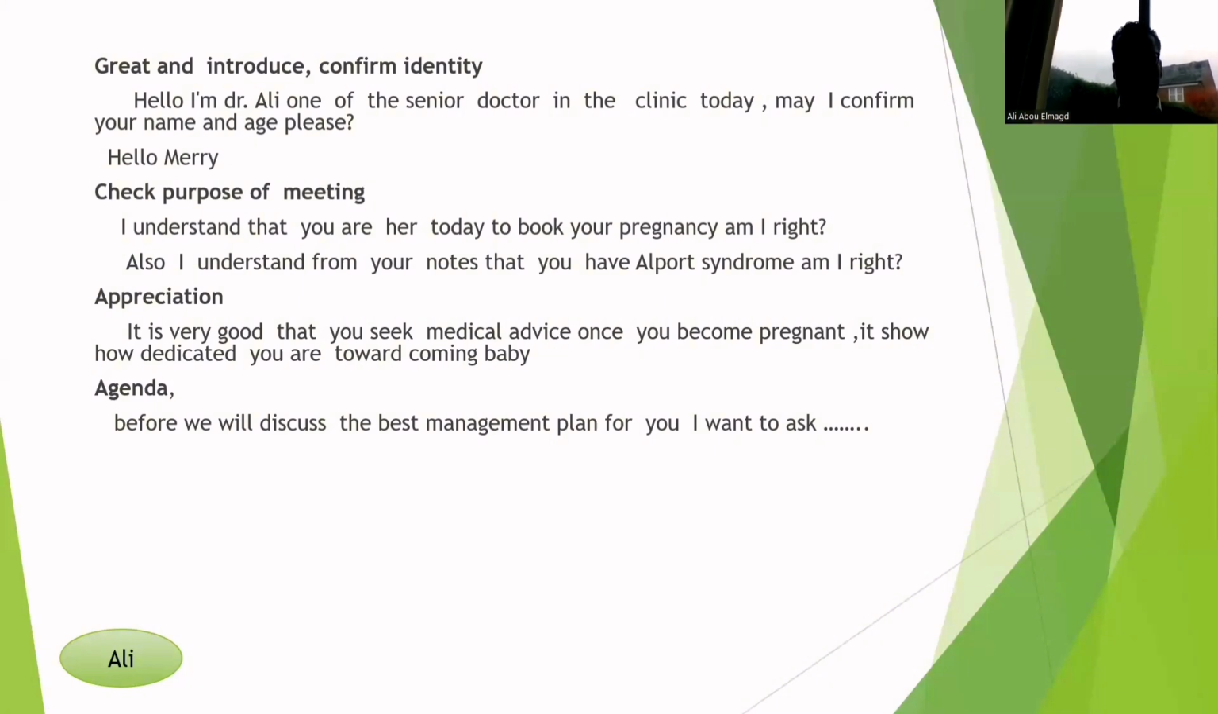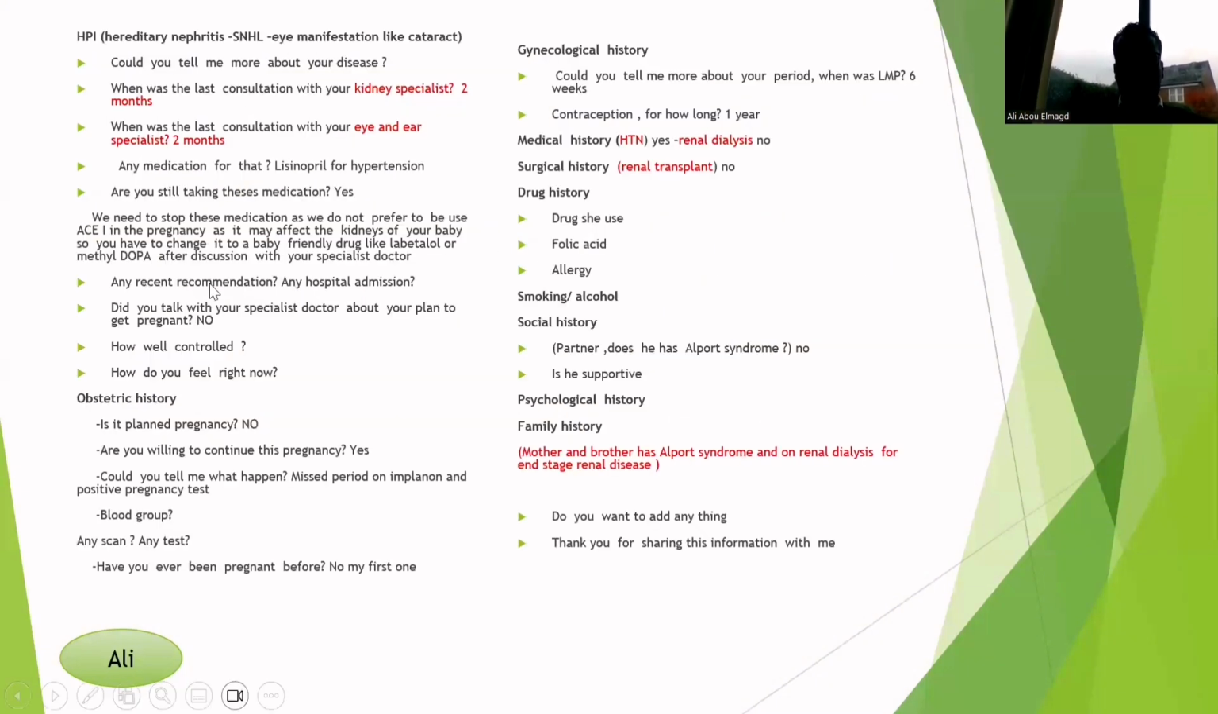Okay, this is how to put the agenda at the start of your task. Then normally you start the information gathering with the history of present illness, and you know this patient normally has a kidney problem or eye problem. She may have an eye manifestation. Usually, she has hereditary sensorineural hearing loss. All right. So we ask about the history of present illness.